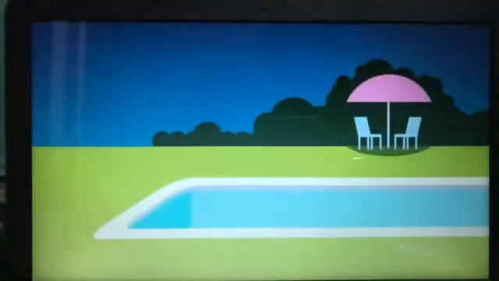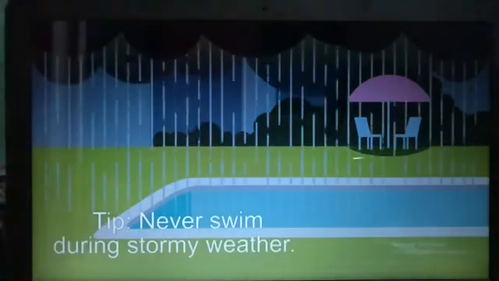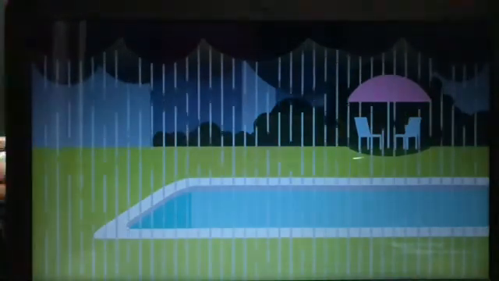Going for a swim? Remember, never swim during stormy weather. If you hear thunder, immediately exit the pool until the storm has passed. These are just a few tips to keep in mind. Remember, electricity is no myth.